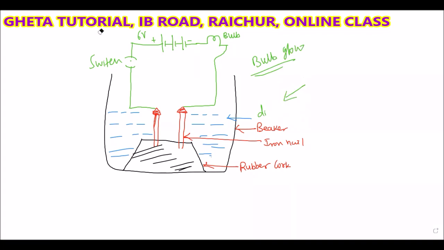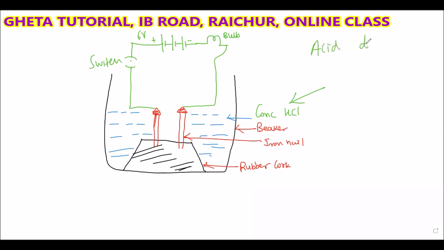Suppose in the place of dilute sulfuric acid, now I'm adding concentrated hydrochloric acid. Whether the bulb will glow? No, sir. Why will the bulb not glow here? Because concentrated HCl does not contain water, and acid will not produce H plus ion.